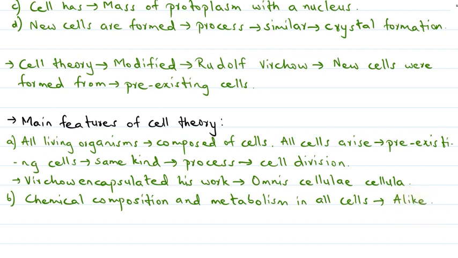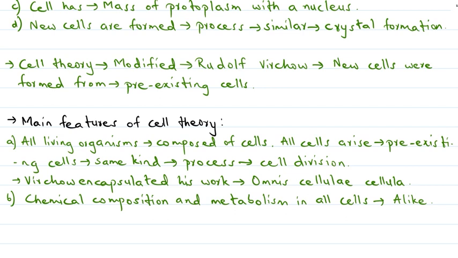However, there are a few exceptions to cell theory. It includes viruses, which do not have protoplasm and nucleus.